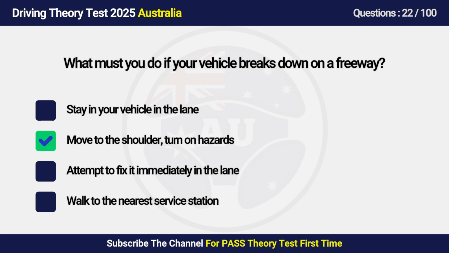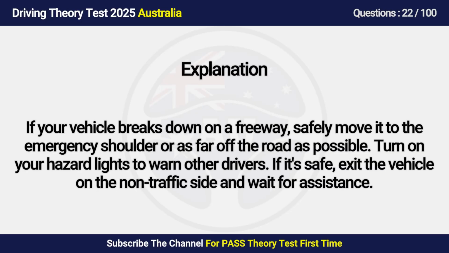Answer is B. Move to the shoulder, turn on hazards. If your vehicle breaks down on a freeway, safely move it to the emergency shoulder or as far off the road as possible. Turn on your hazard lights to warn other drivers. If it's safe, exit the vehicle on the side and wait for assistance.